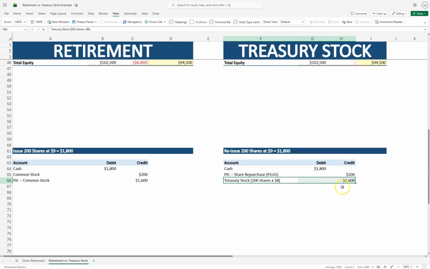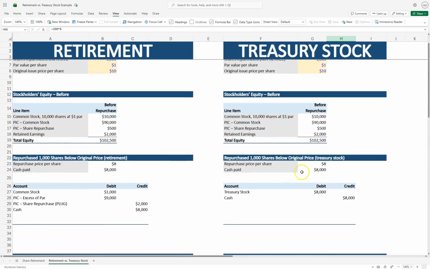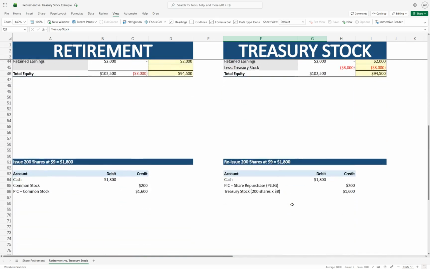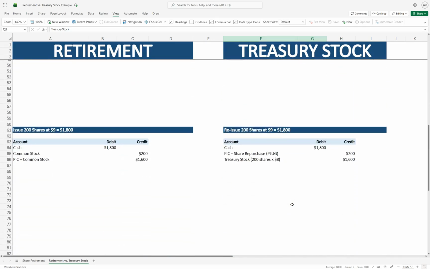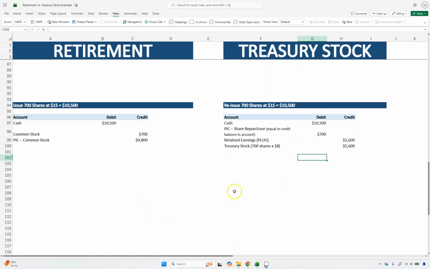So we have to remove them at $8. We take the 200 shares that we're reselling times 8, which is $1,600, and credit the treasury stock for $1,600, because when we purchased the treasury stock, we created a debit for the treasury stock account. So to get rid of it, when we sell those treasury shares back out into the open market, we have to credit that account. And then we have a plug to paid in capital share repurchase. That's going to be a plug for $200.